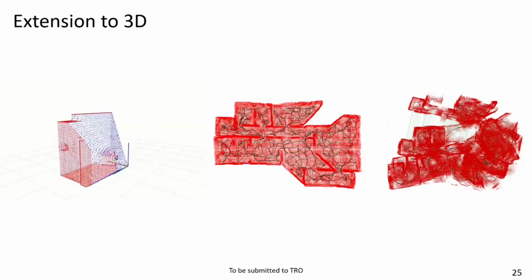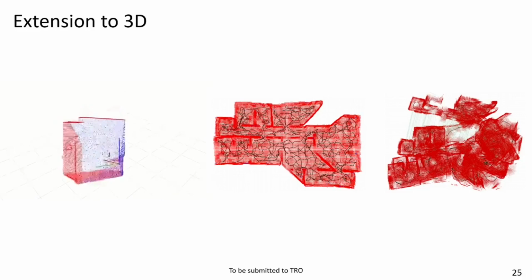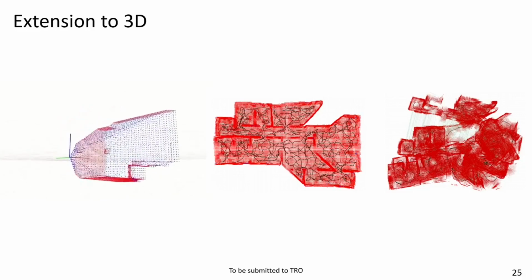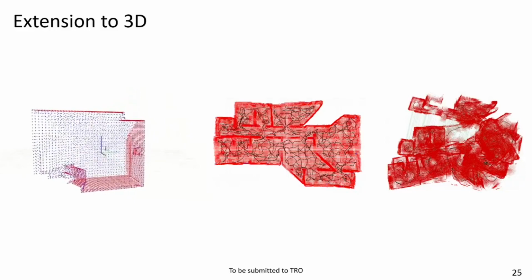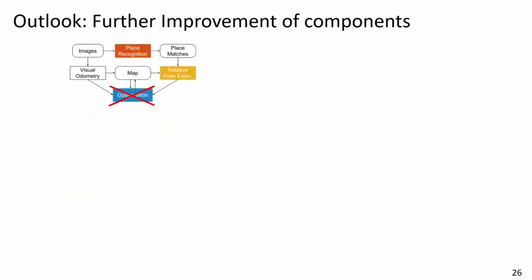This map might not look very friendly to the human eye, but using visual teach and repeat, it is just as easy to navigate for robots as the one in the middle. So those were my contributions. Let's take a quick outlook at what can be further done to the individual components.